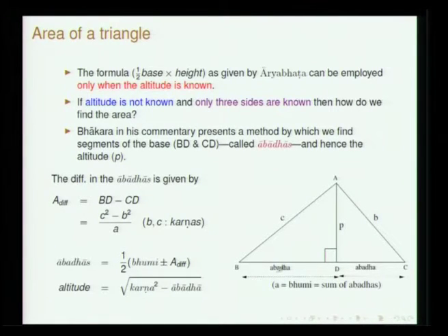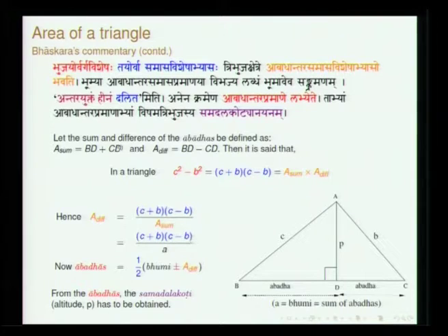Having known this abadha, since you know C, you can calculate P either from this abadha or from the other abadha. It is basically Karna square minus abadha square, where the Karna can be either C or B depending upon which of the triangles you choose. This is what Bhaskara says.